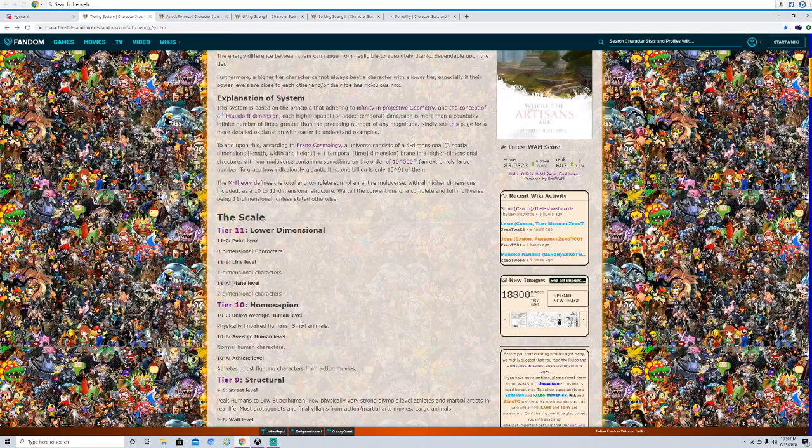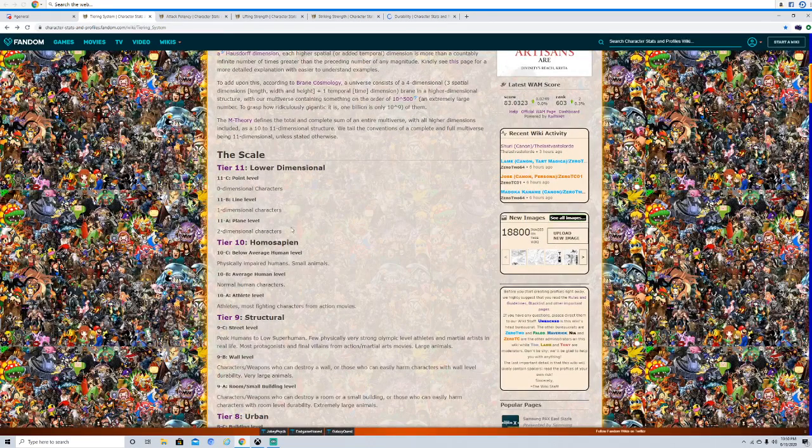Now for tier 10, basically Homo sapiens, we're talking below human level. Essentially for 10C, below human: small animals, people with disabilities, people in society who have hindrances such as diseases, sicknesses, broken bones, the works, right? Small animals like cats, dogs, that stuff. Average human level characters, that speaks for itself.